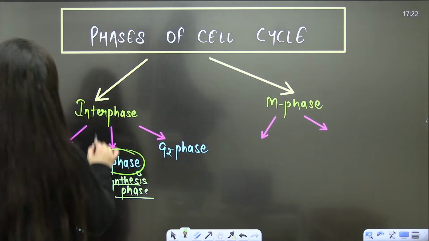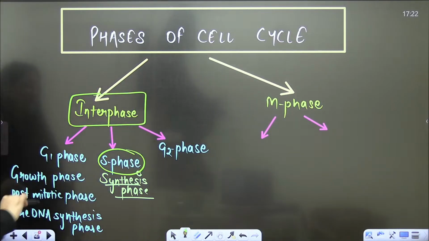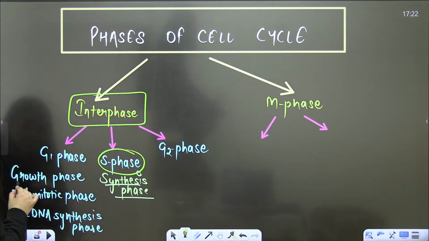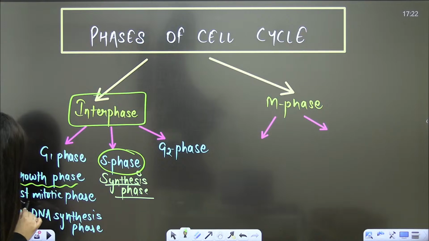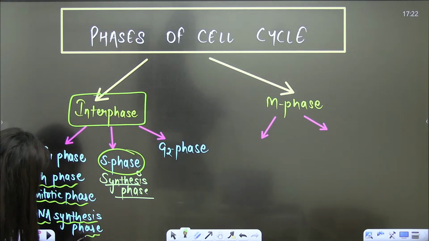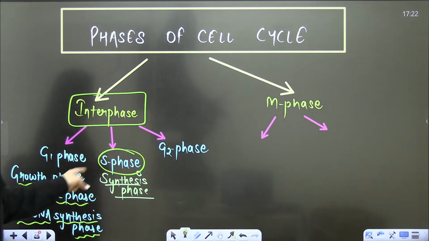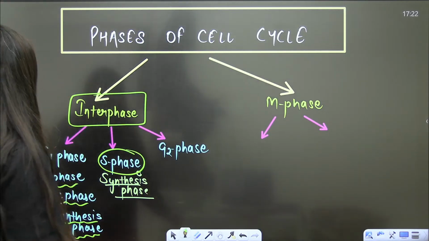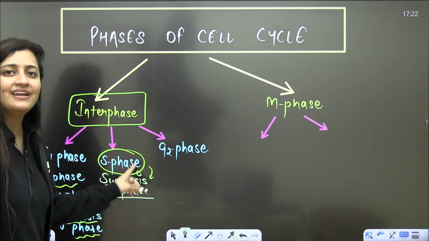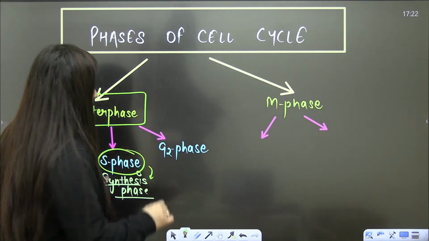So what do we have in interphase? We have G1 phase, S phase, G2 phase. G1 phase is also known as growth phase, post-mitotic phase, and pre-DNA synthesis phase. The S phase is the synthesis phase, in which your DNA will get duplicated and your centriole will duplicate.